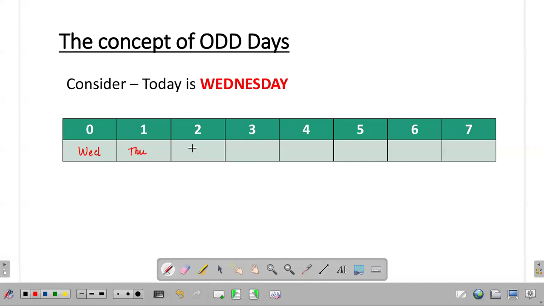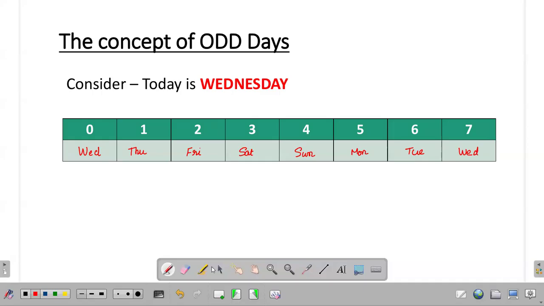2 days from today, today being Wednesday, Wednesday plus 2. So Thursday, Friday. What about 3 days from today? Wednesday plus 3. Thursday, Friday, Saturday. So in this way, when I consider 4 days from today, it will happen on a Sunday. 5 days from today, it will happen on a Monday. 6 days from today, it will happen on a Tuesday. And 7 days from today, once again, it will be happening on a Wednesday, right?